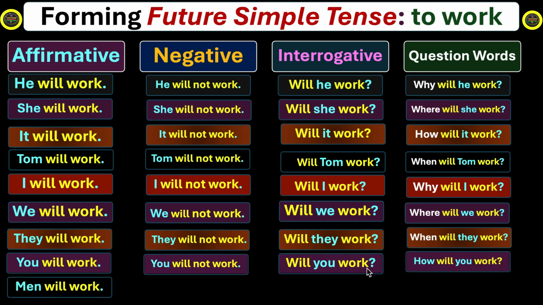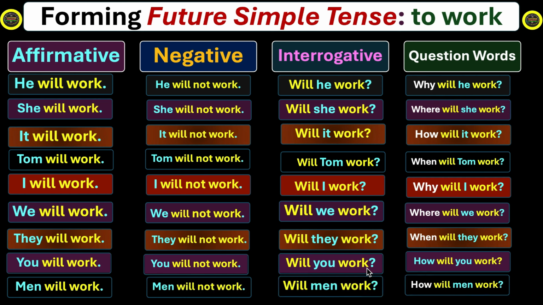And the last structure is with plural noun. Men will work. Men will not work. Will men work? How will men work? So these are the total number of structures of future simple tense with the infinitive to work. You can replace the word work with any other verb of your choice, and you can make as many sentences as possible in the future simple tense.